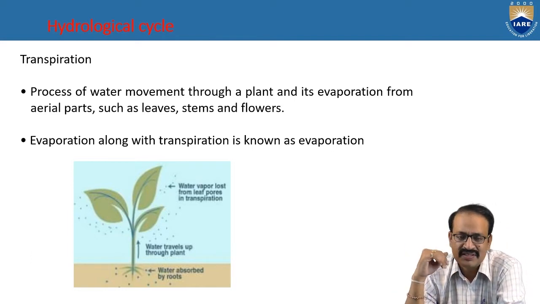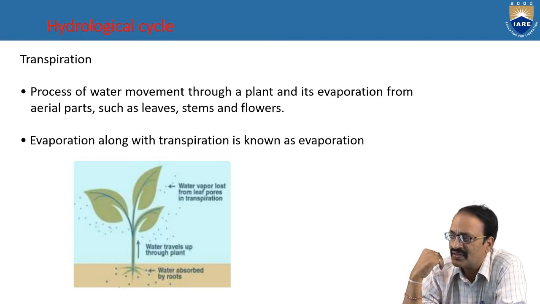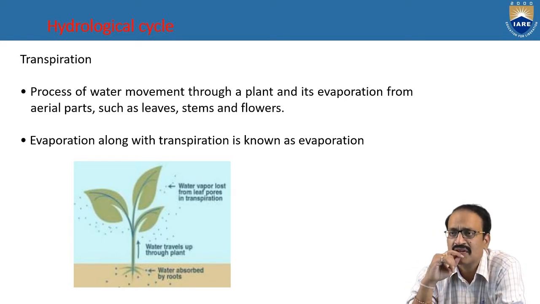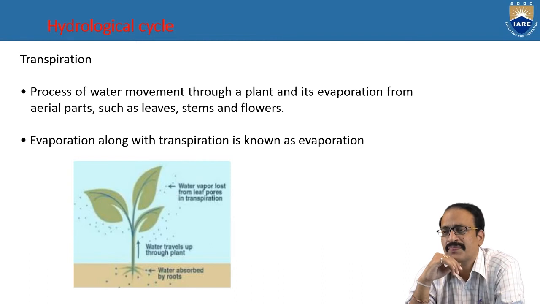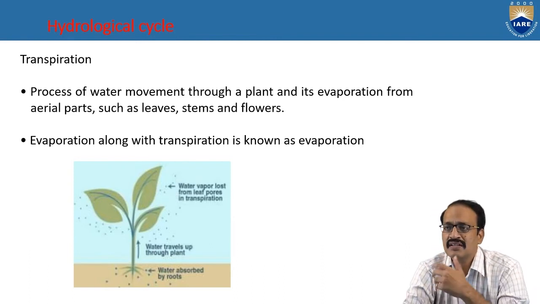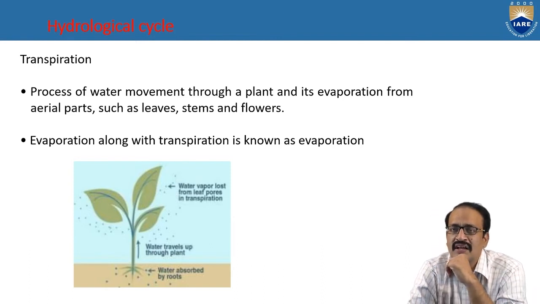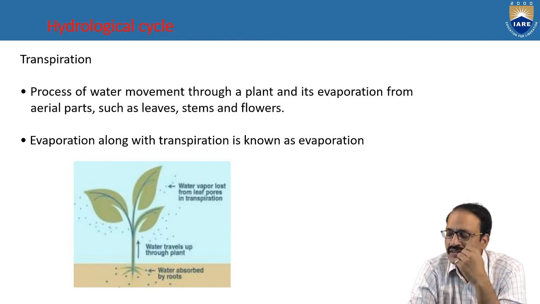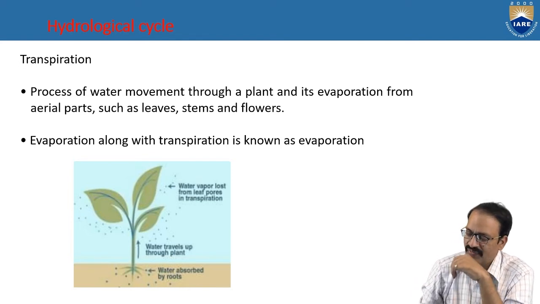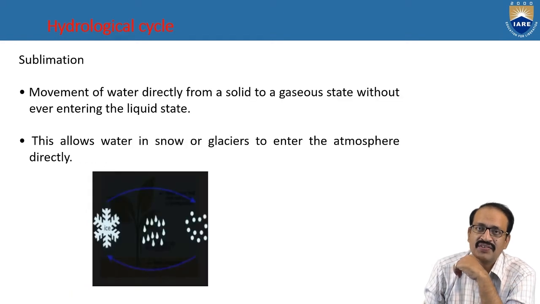The transpiration, this is another type of evaporation. Not only in the oceans or water bodies, on the earth another type of evaporation occurs, that is through the plants. The plants absorb water during the process of photosynthesis. So it absorbs the energy from the sun, and the water in the plant from the leaves evaporates into the atmosphere. So this also comes under evaporation.